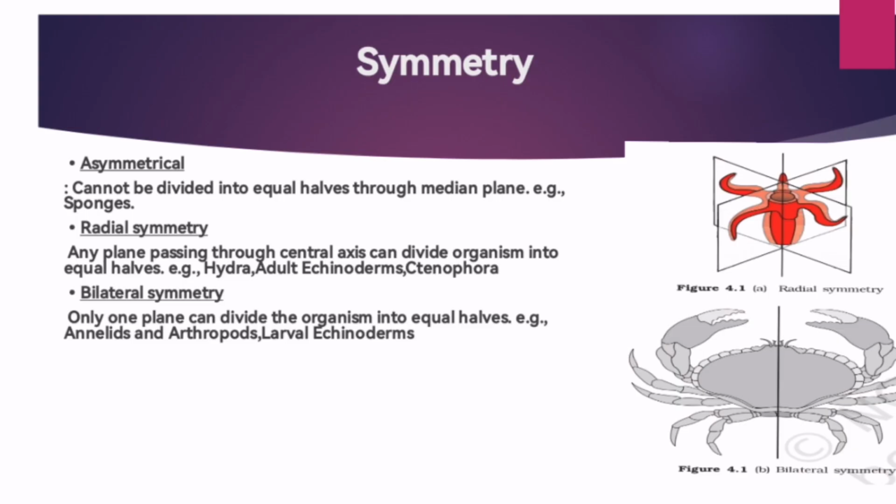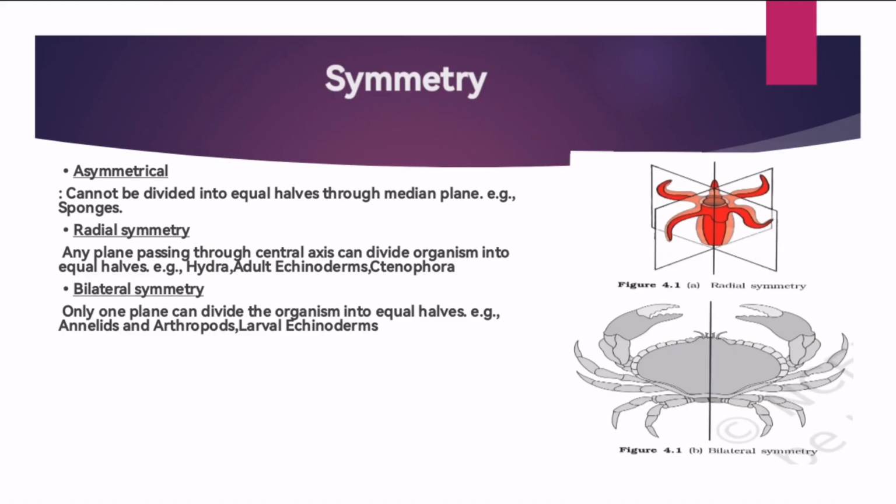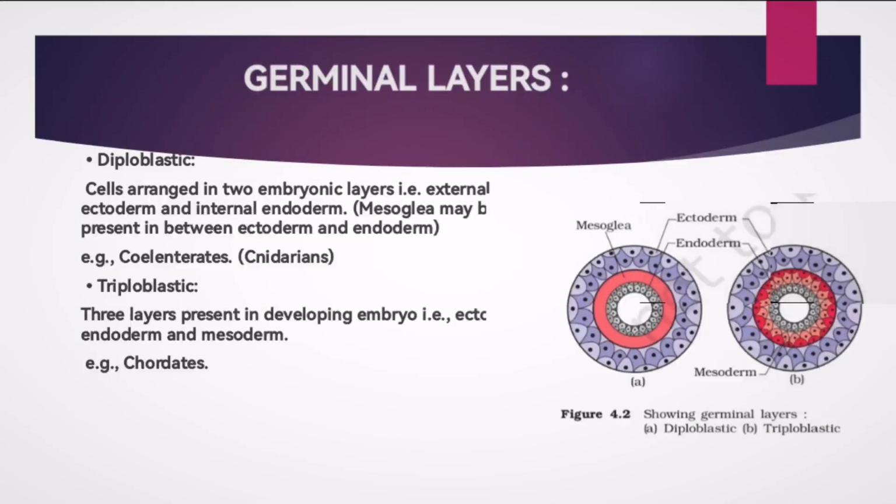Okay, then bilateral symmetry: examples are annelids to arthropods, mollusca, echinodermata larval stage, hemichordata, chordata. Okay, this will come under bilateral symmetry. And you need to remember that radial symmetry should be connected to the adult echinoderms. If it is bilateral symmetry, it should connect with the larval echinoderms. Okay, that's it. Next is germ layers.